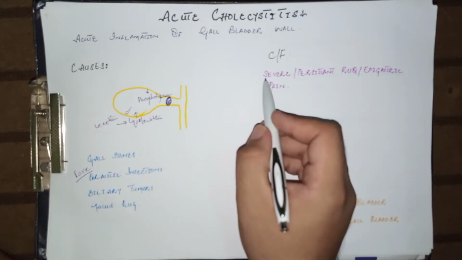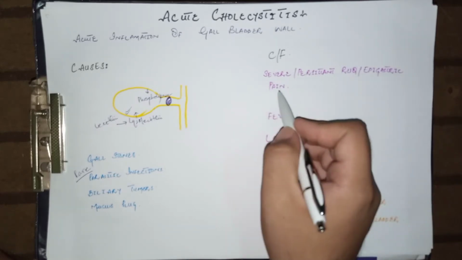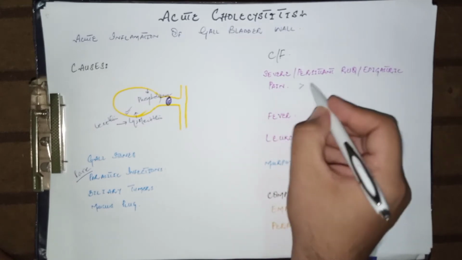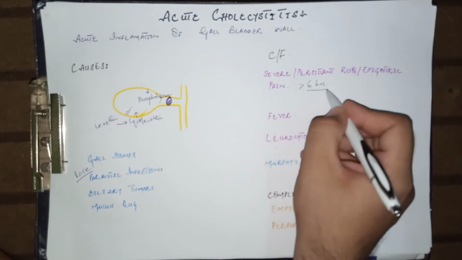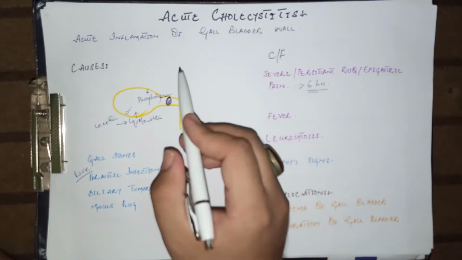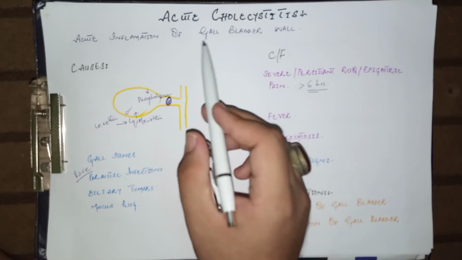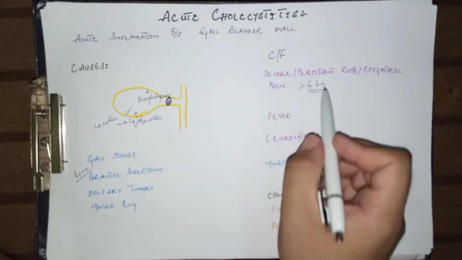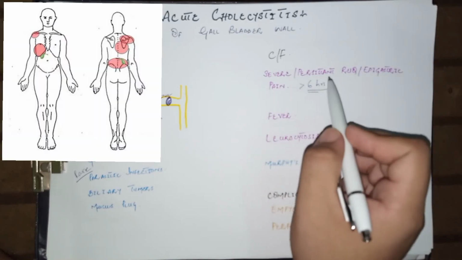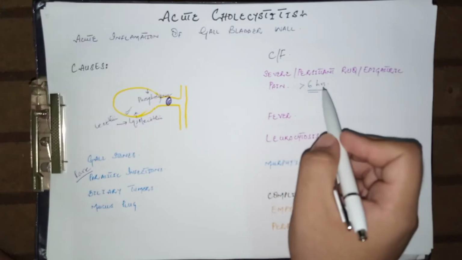Now come to the clinical features. The most important clinical feature is severe persistent right upper quadrant or epigastric region pain. This pain usually lasts longer, more than 6 hours, and it is very difficult to differentiate the pain of acute cholecystitis from the pain of biliary colic. Usually biliary colic lasts within 2 hours, but the pain of acute cholecystitis lasts more than 6 hours, and this pain also refers to the tip of the shoulder, and in some patients it refers to the interscapular region at the back side.